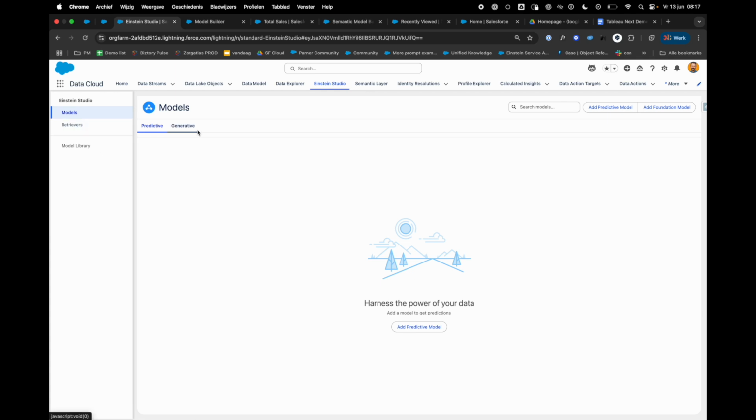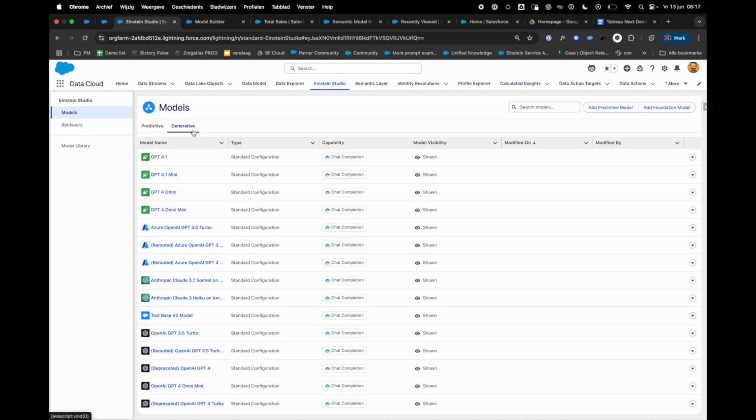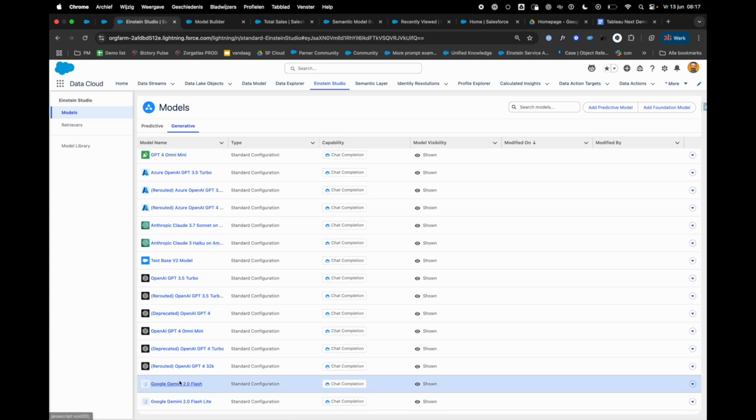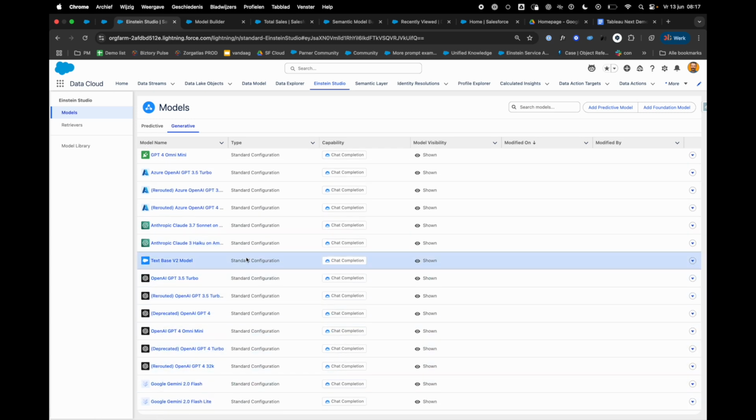On top of that, I can also make and use generative models. All the famous GPT models are available, GPT 4.1, GPT Mini, even Anthropic, all the OpenAIs, and recently also Google Gemini, which can be leveraged in custom agents which you can build, and there is really no limit to the sky.